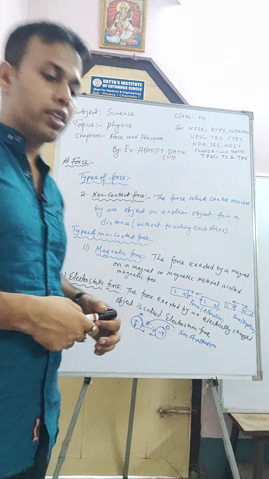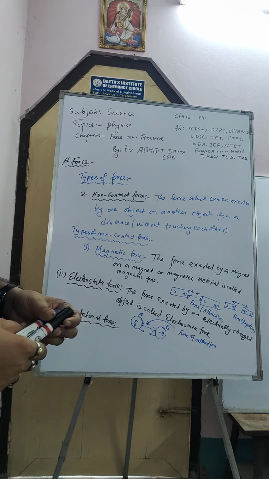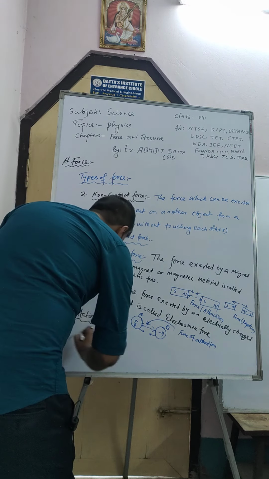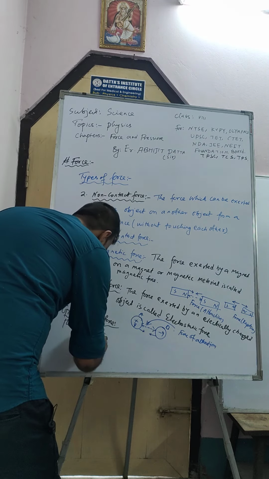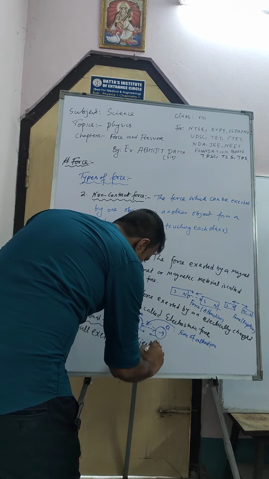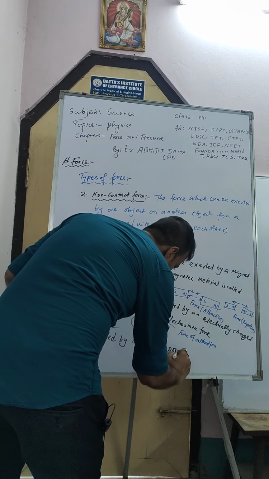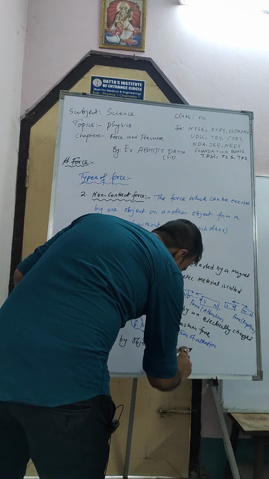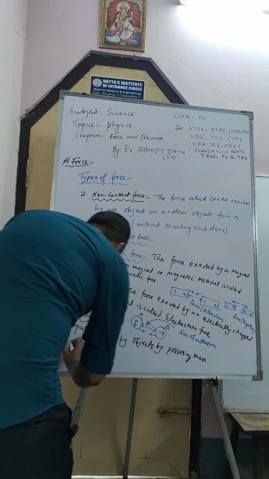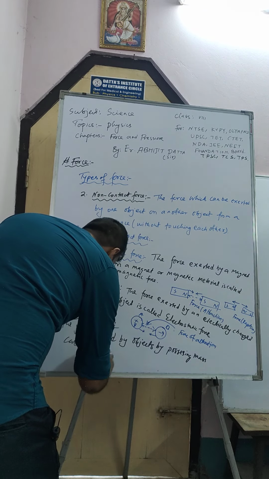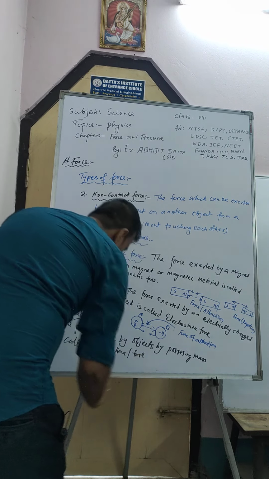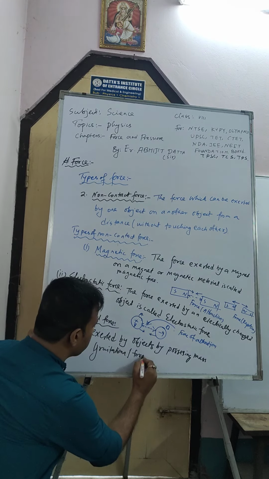So, what is the definition of the gravitational force? The pull exerted by an object possessing mass is called gravitational force. I will give you one example here and draw it.